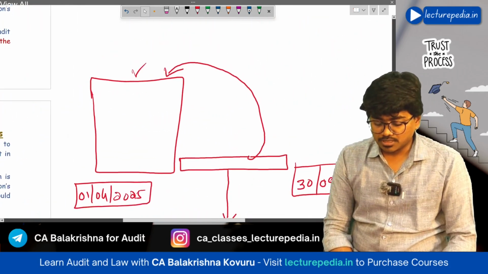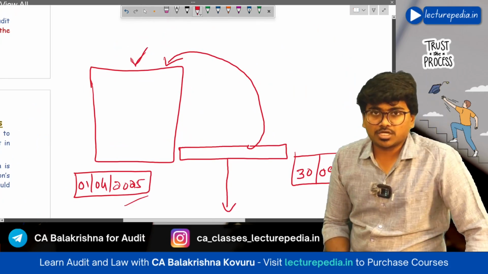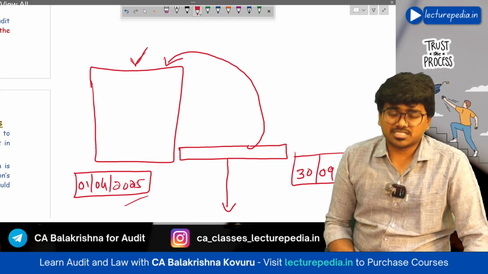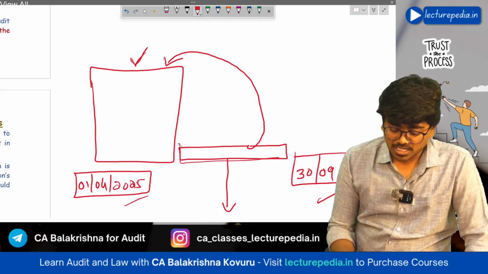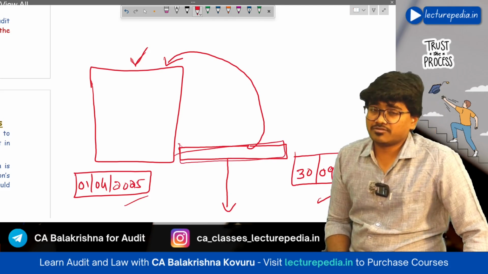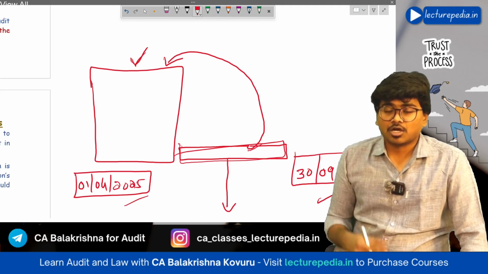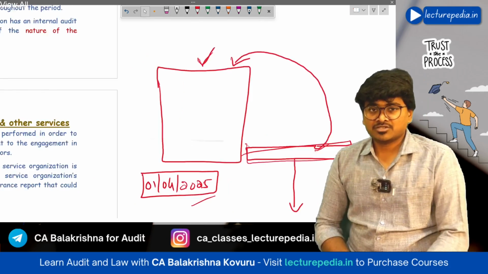Let's say, for example, the management has prepared the description of its service on 1st April 2025. Now the auditor is giving his assurance or opinion on this description on 30 September 2025. The events that have occurred between this period will be known as subsequent events. The auditor has to check whether these events are having any effect on his report, and whether these events are having any effect on the description of system.